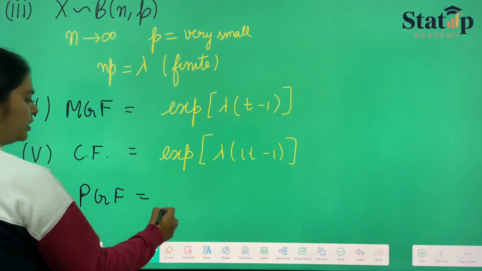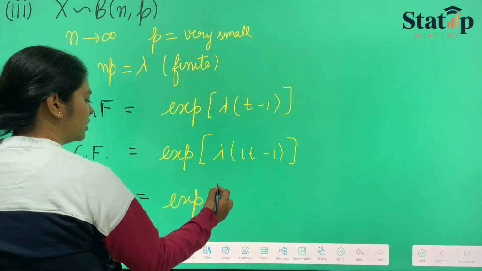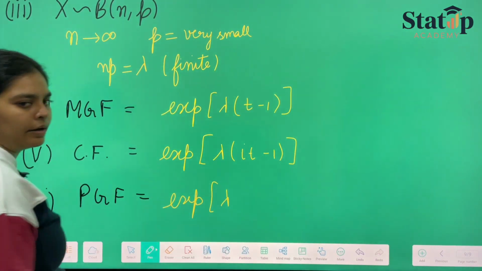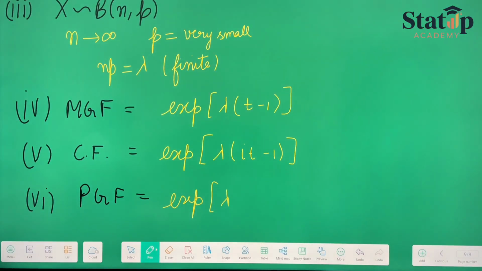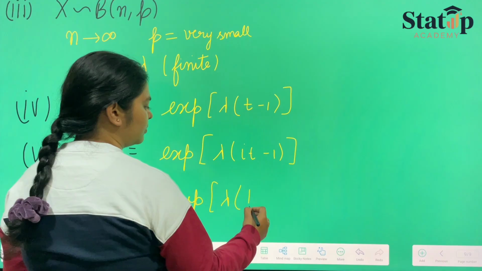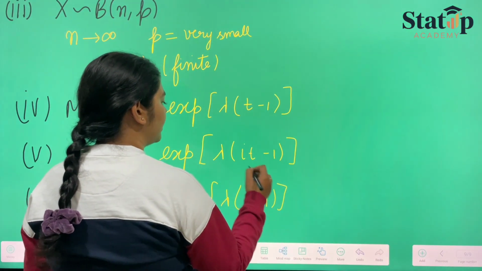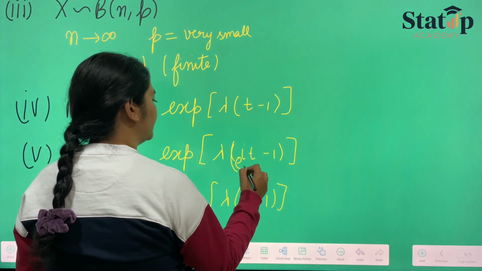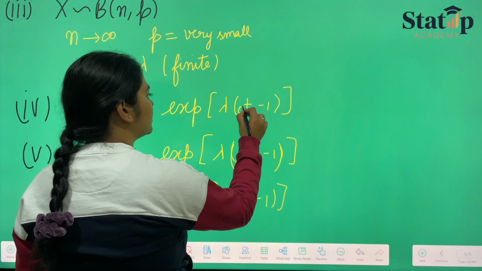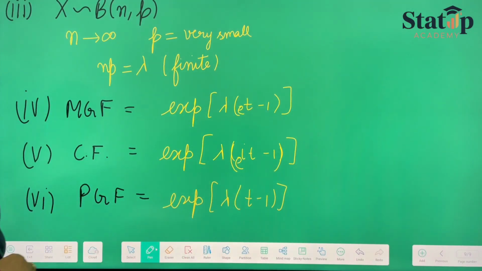And if we talk about PGF, it is exponential lambda times t minus 1. And here they will be raised to the power e also, so you have to consider that as well. So these are your MGF, characteristic function, and PGF of Poisson distribution.